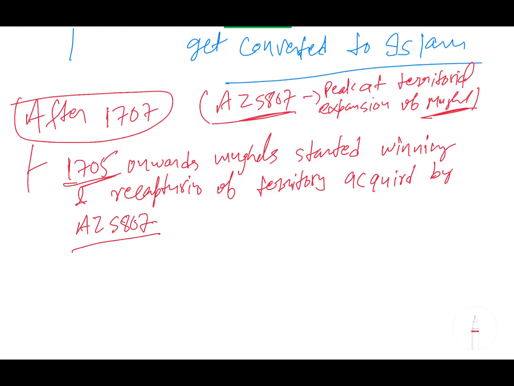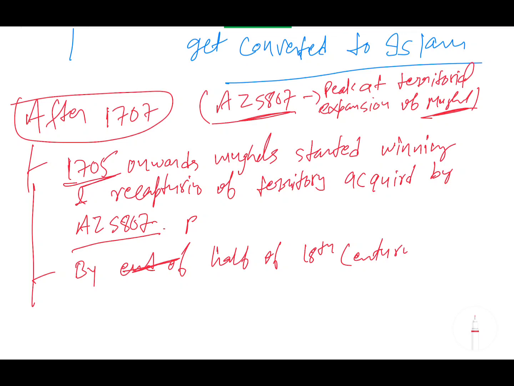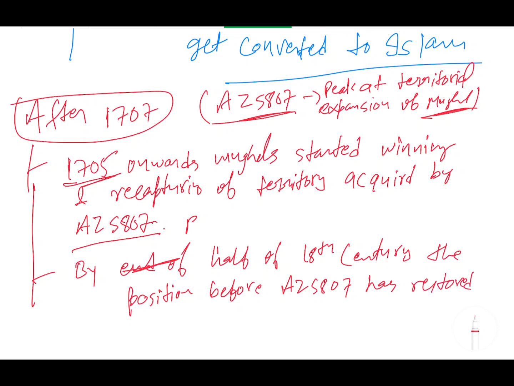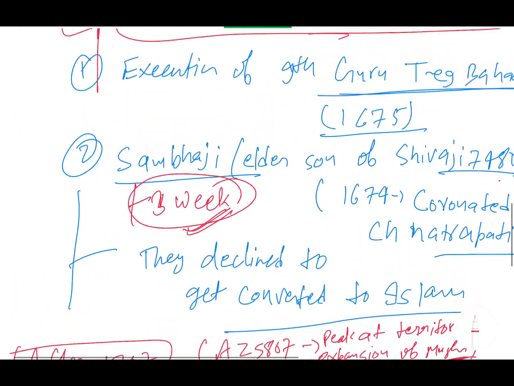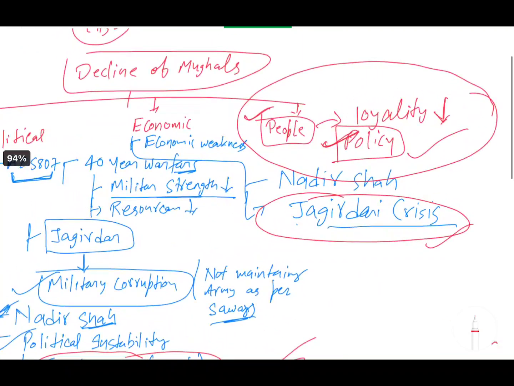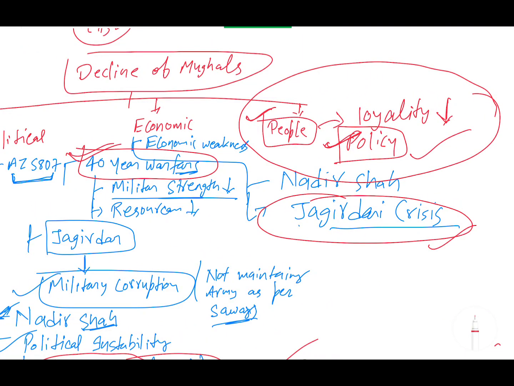So from 1705 onwards the Mughals started winning and recapturing the territory acquired by Aurangzeb, and also, by the half of the 18th century, the position before Aurangzeb had been restored. That means whatever territory was captured by Aurangzeb had been recaptured by the Marathas. Okay, so the 40 years of warfare Aurangzeb did just for territorial expansion has been reversed by the end of the 1750s. It has already been reversed. So it did not benefit at all.